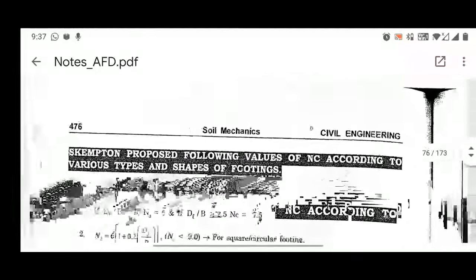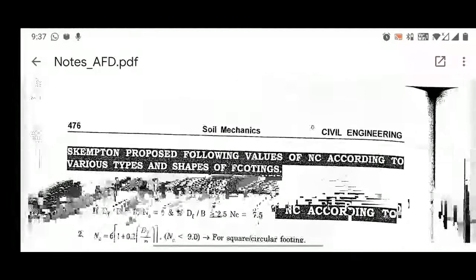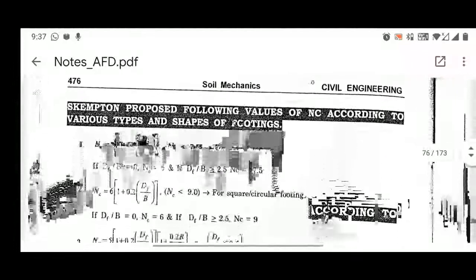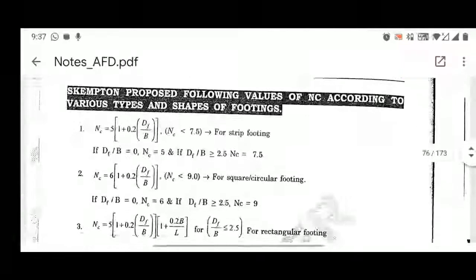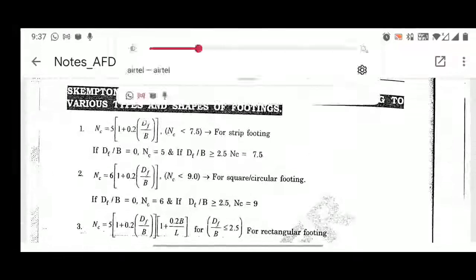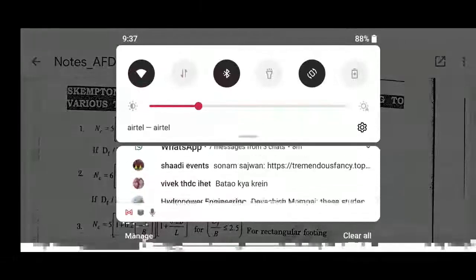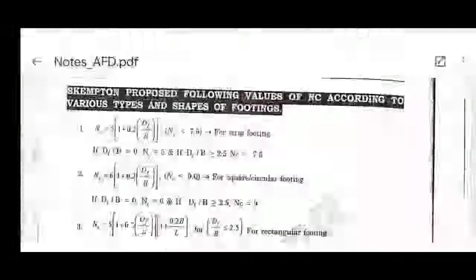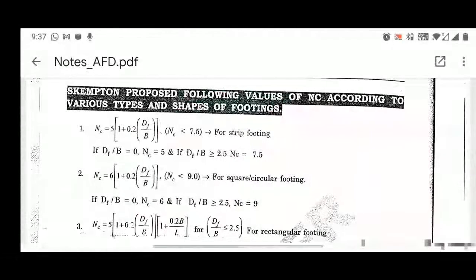Now Skempton proposed the following values of NC according to various types and shapes of footing, right? As earlier we have discussed the Terzaghi bearing capacity theory, where he has provided certain parameters based on angle of internal friction. Likewise, Skempton had also provided his values of NC as per the types and shape of footing.